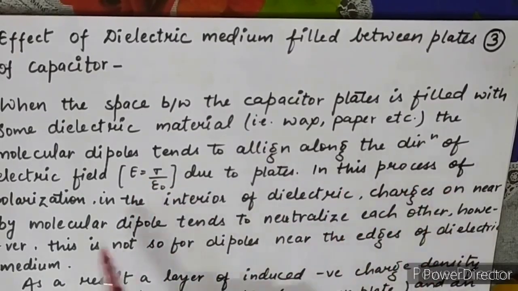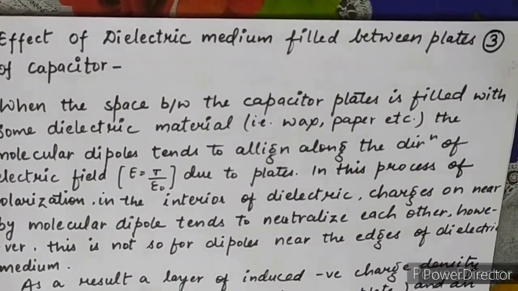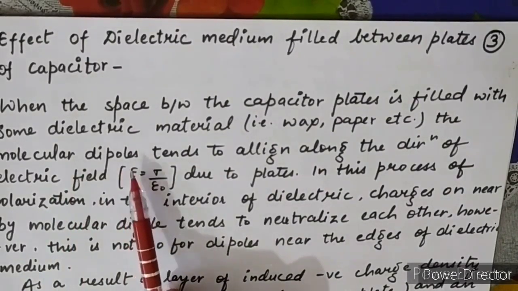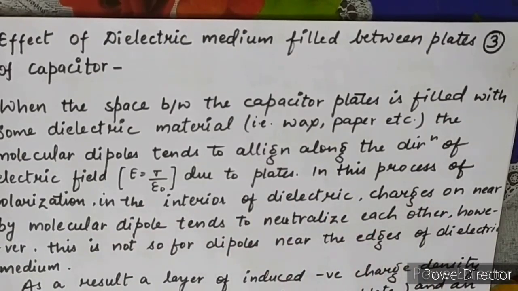This is the process of polarization. Due to the field, the molecular dipoles are generated in the dielectric medium between the plates of the capacitor. In the interior of the dielectric, the charges of nearby molecular dipoles tend to neutralize, meaning they have equal amounts of positive and negative charge.